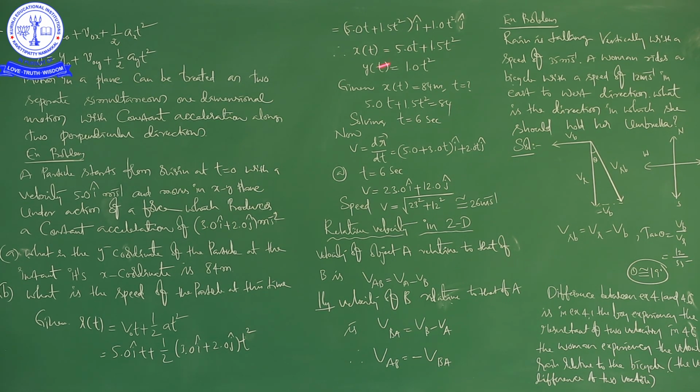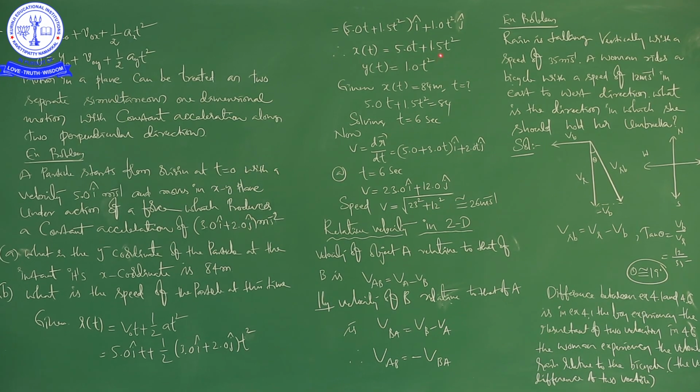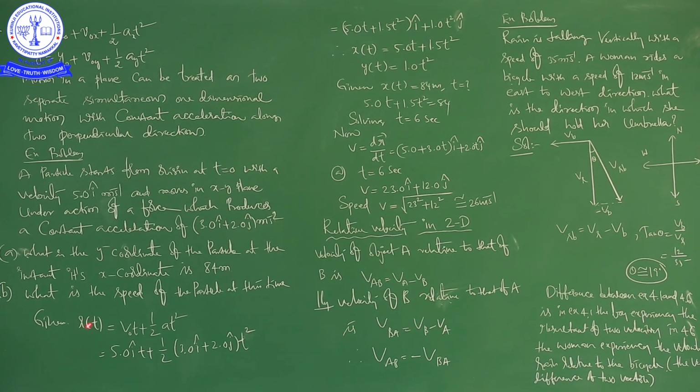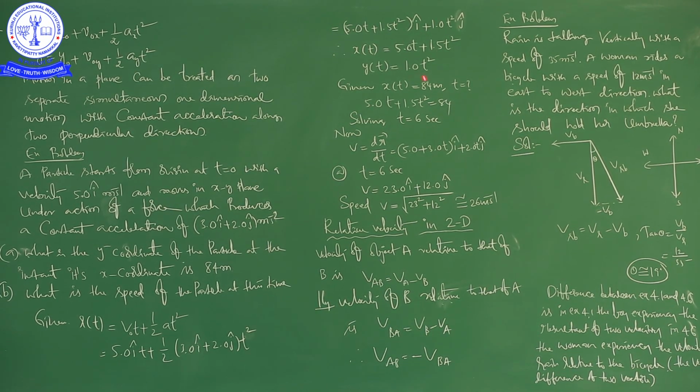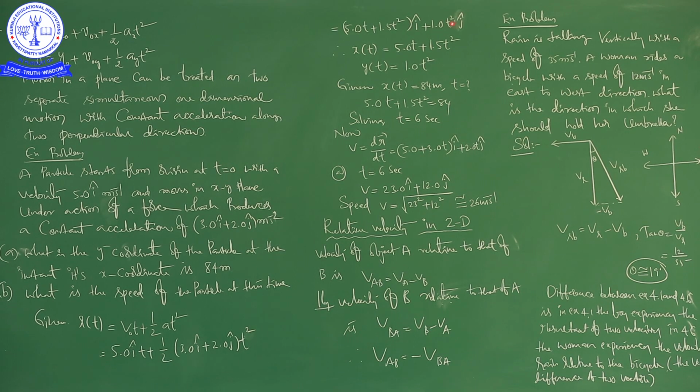Afterwards, we are just multiplying. Then finally, x of t. These two are the same. So it is 5t plus 1.5 t square for x, and for y it is 1.0 t square.